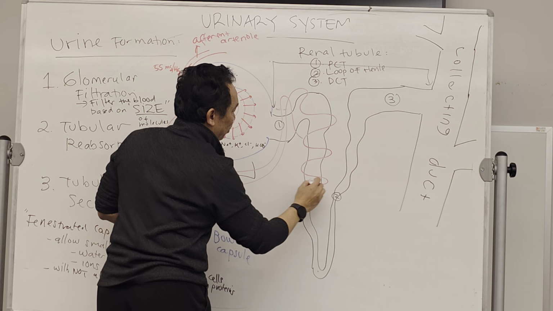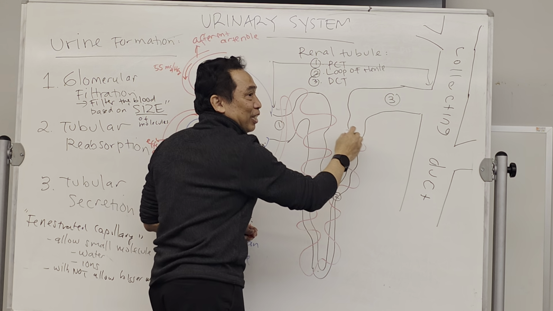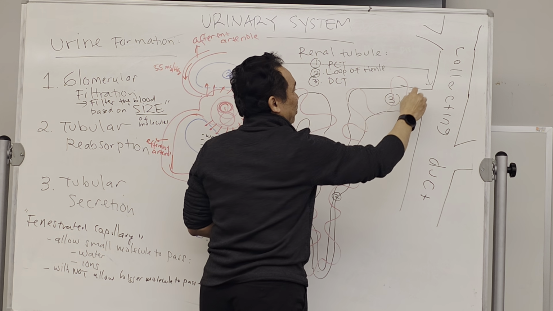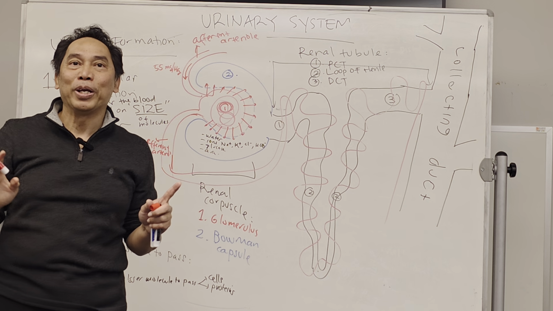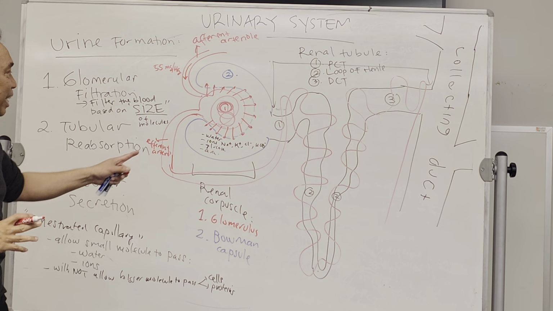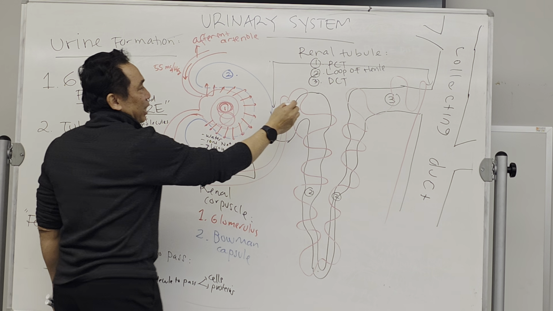So the blood vessel follows the tube. Are you with me? Because what? They need to take back these important molecules, mostly in the PCT over here.